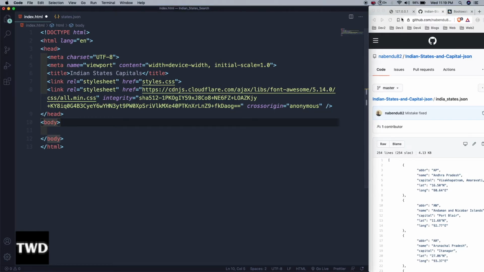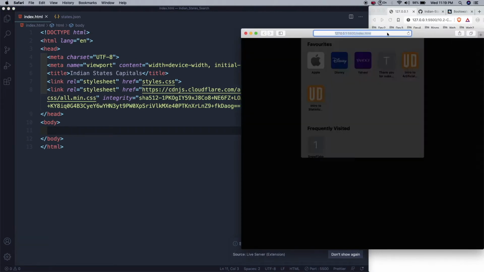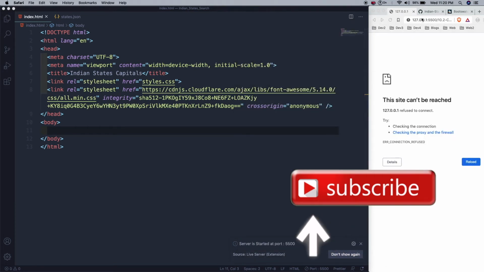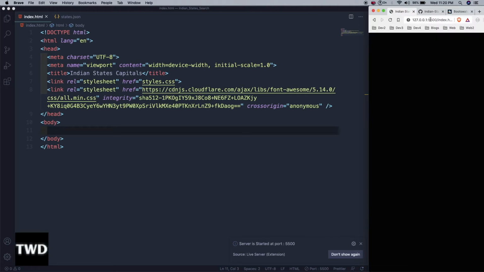Okay, one more thing, let me start my live server. As you know, I use live server in most of my projects. Yeah, so nothing is there in the body, but it is black. This means my live server is running perfectly.